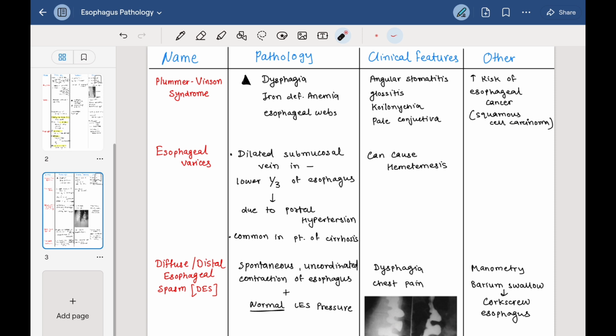Second is esophageal varices. These are dilated veins in the submucosa of the lower one-third of the esophagus. Why are there dilated veins? Because of portal hypertension. Esophageal varices are very common in patients with cirrhosis. Hematemesis is blood in the vomit.